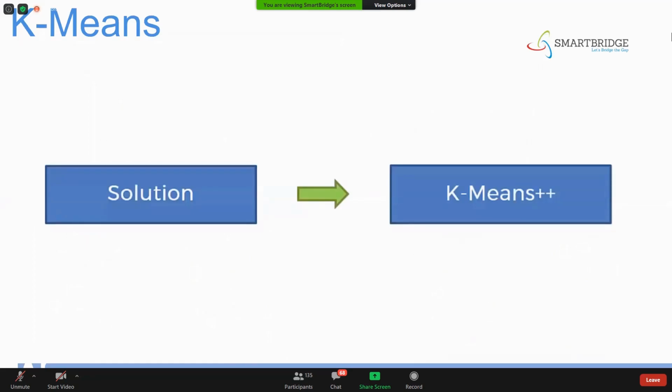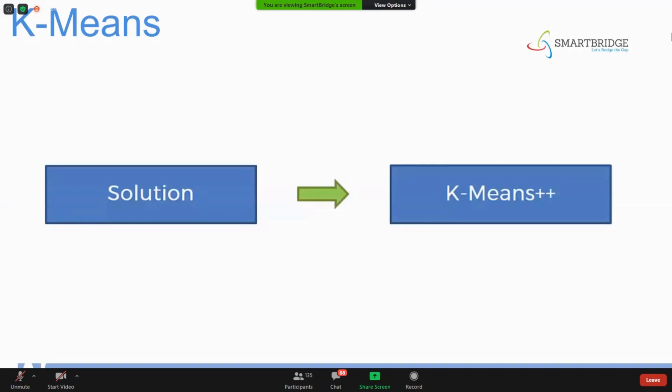k-means plus plus. So this k-means plus plus will help you in placing the centroids. Just for the example information sake, I'm giving you this one. k-means plus plus will help you in placing the optimal centroid positions.